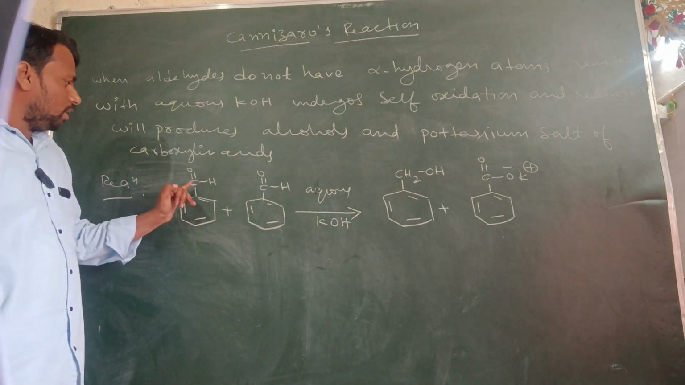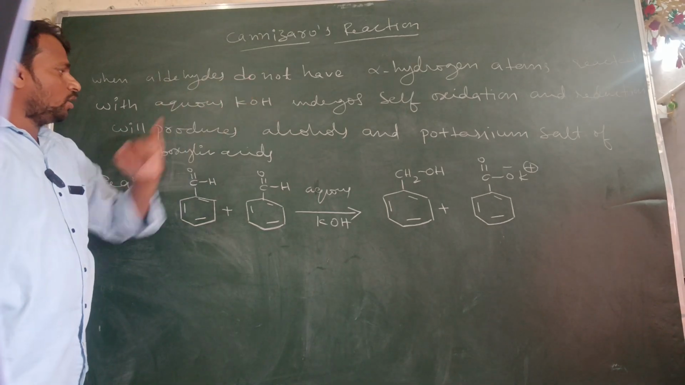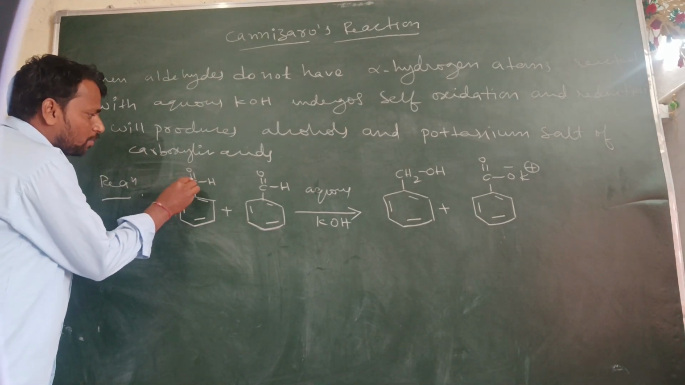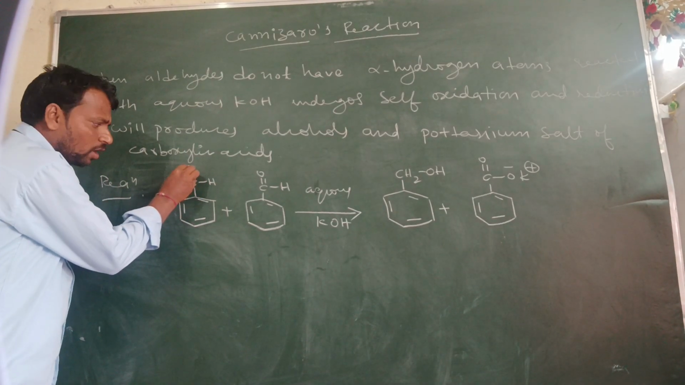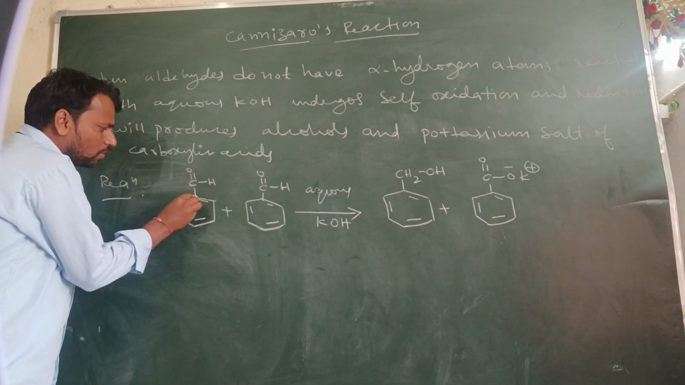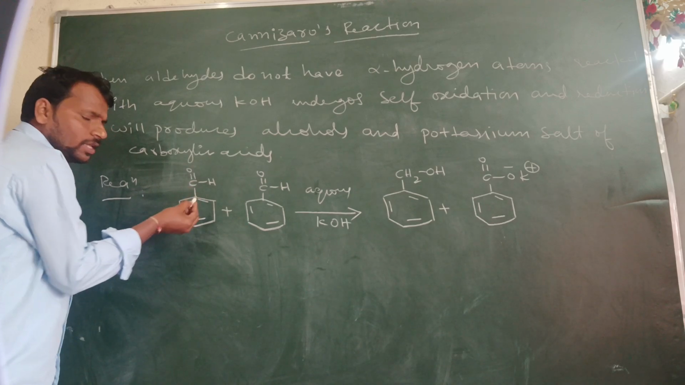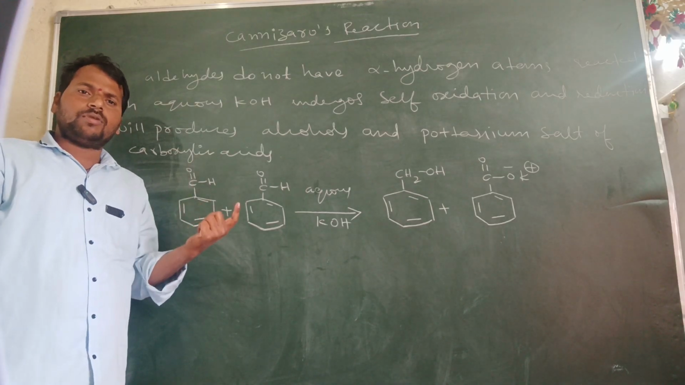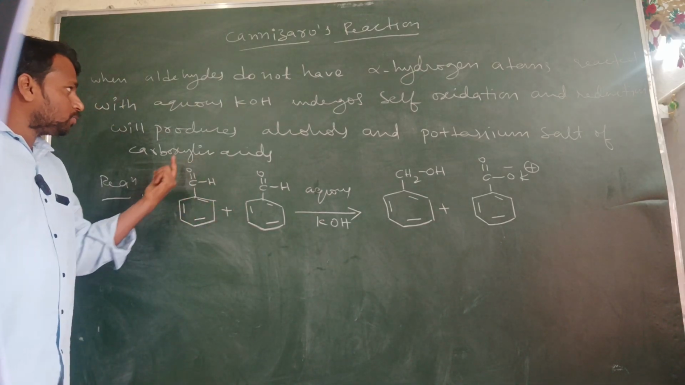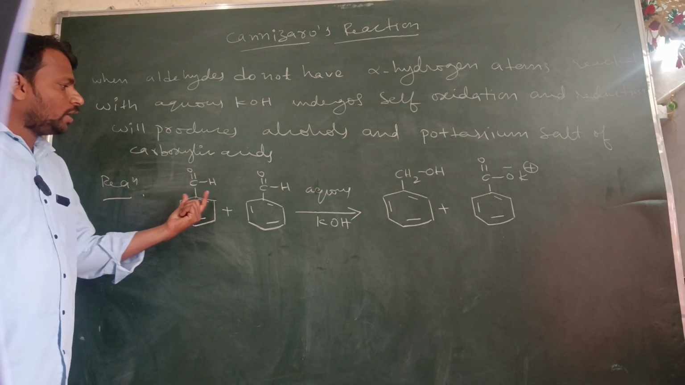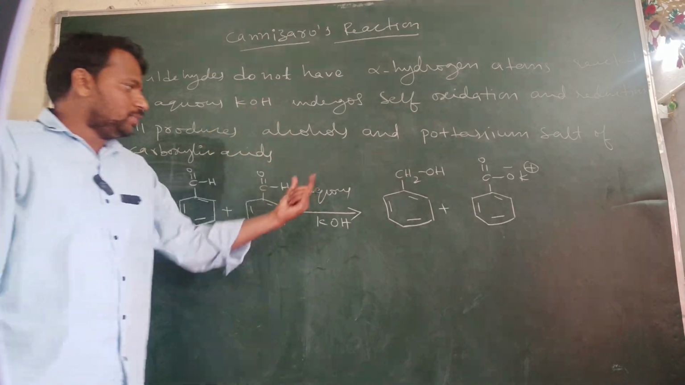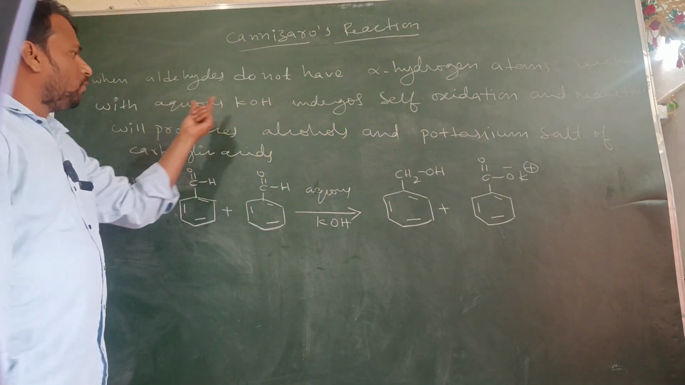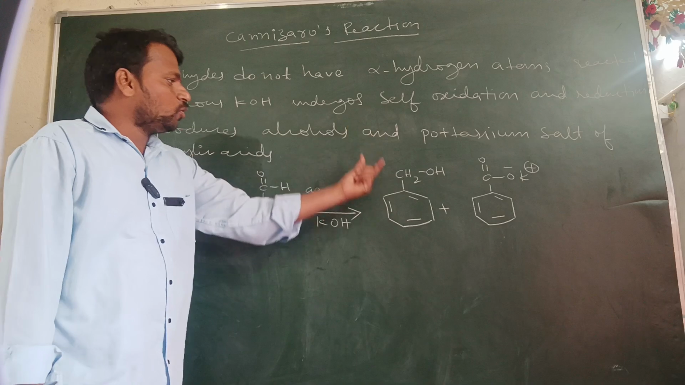Suppose here the aldehyde does not have alpha hydrogen. Here C double bond O is an electron withdrawing group. The next carbon is said to be the alpha carbon, and on this alpha carbon there is no hydrogen. That's why there is an absence of alpha hydrogen. So when aldehydes do not have alpha hydrogen atoms, reacted with aqueous potassium hydroxide, they undergo self oxidation